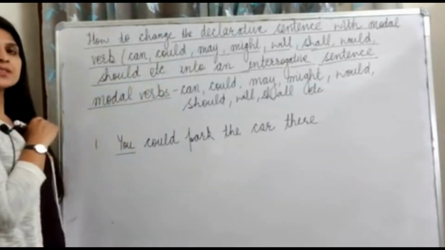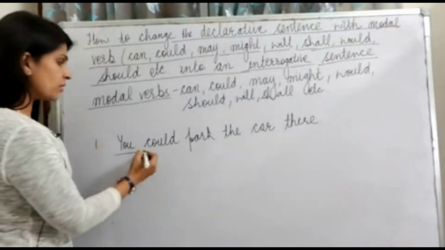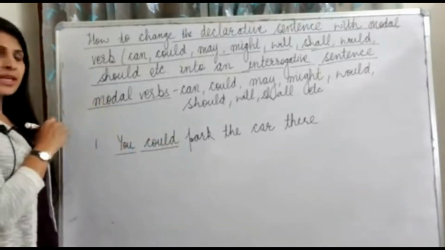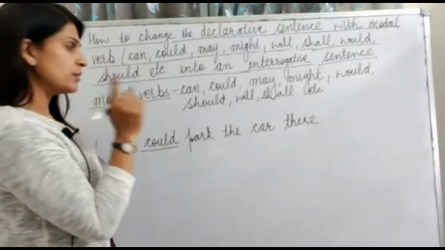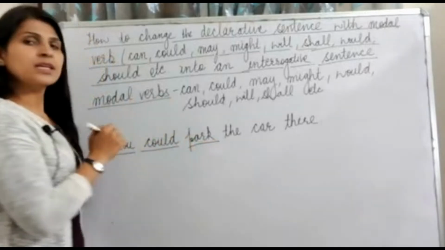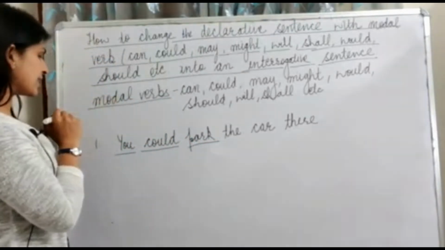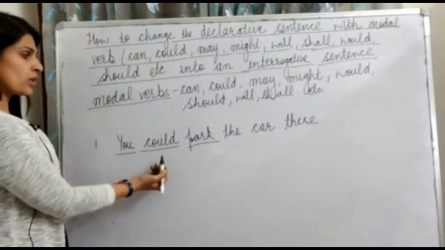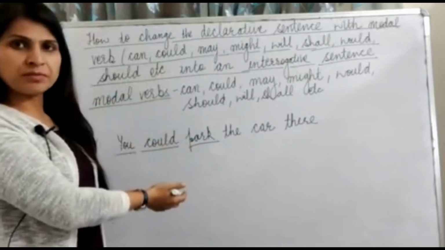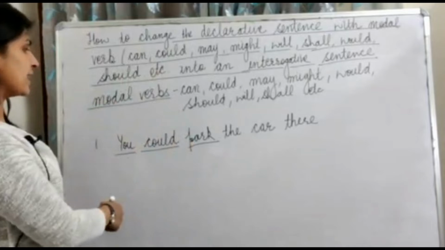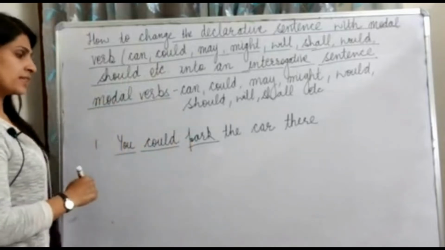The subject here is you. What is the modal verb? It is could. And what is the main verb here? The main verb here is park. Now we have found the three important things in the sentence: the subject, the modal verb and the main verb. Now we will change this sentence into the interrogative sentence.